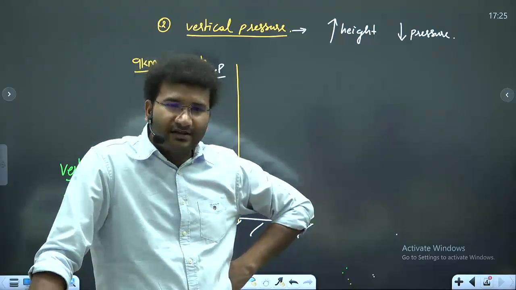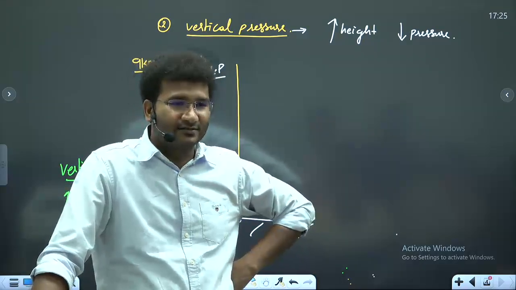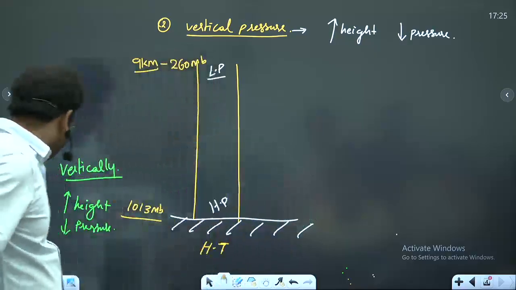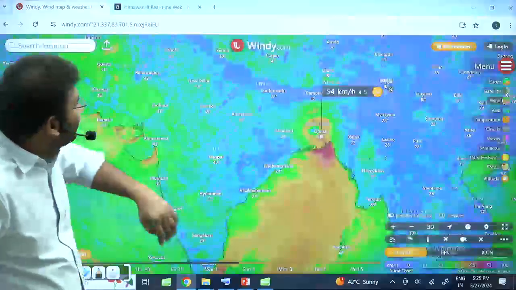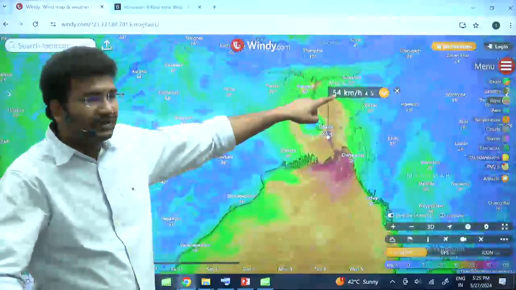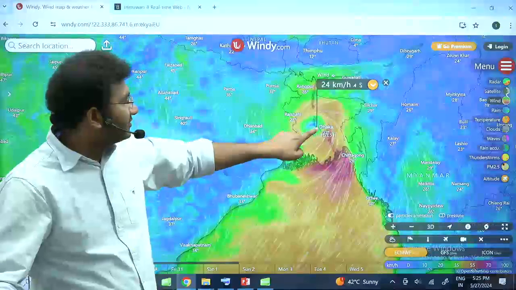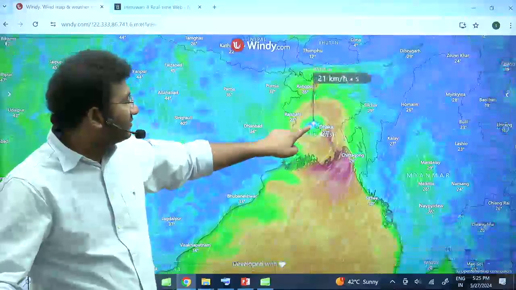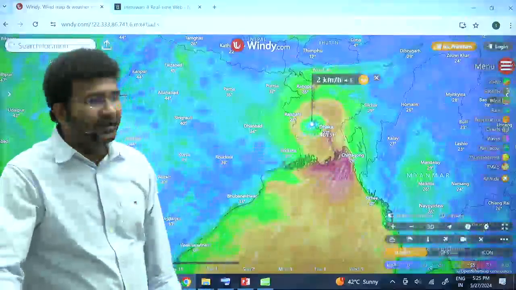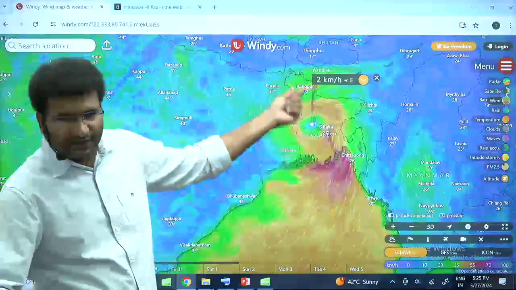मतलब इतना भी ज़्यादा नहीं, hardly 20 millibars का, 15 millibars का. ठीक है? If I show you here, look at this. The wind is 54 kilometers fast, it is traveling. And if I take this to another place, the wind here is 2 kilometers. Why is that within such a small gap the wind has to change its speed?